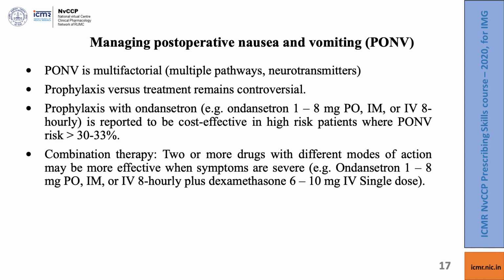It is reported to be cost effective in high risk patients where the PONV risk is more than 30 to 33%. However, since PONV is multifactorial, we often need to use antiemetic drugs in combination. So, drugs with different modes of action may be combined when the symptoms are severe. Example would be ondansetron combined with dexamethasone 6 to 10 milligram IV as a single dose. In fact, multimodality therapy is often used in this situation.